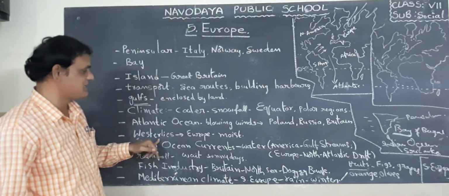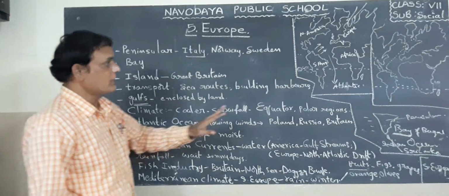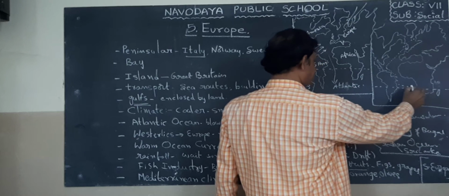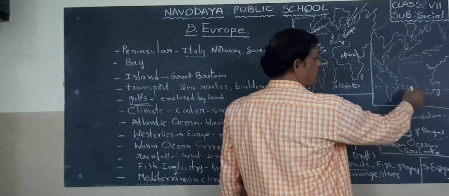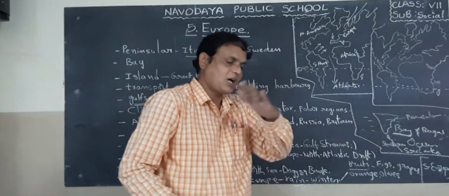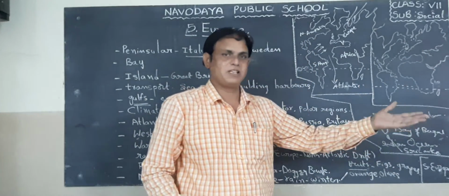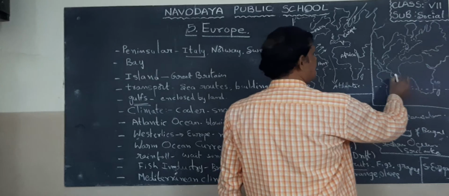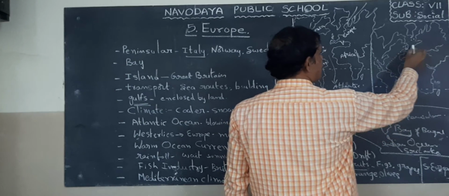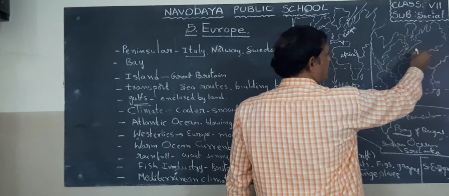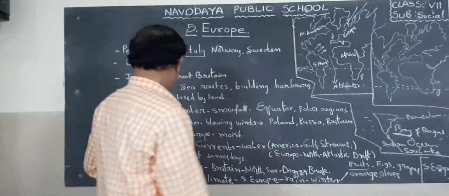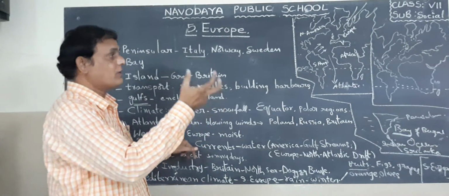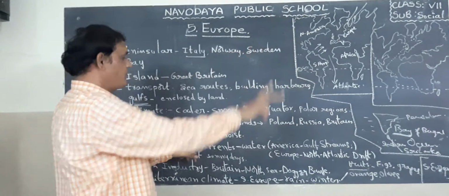Next, what about westerlies? Look at the second picture here. From the equatorial region, the winds blow upon the water body. Actually, the water body is not constant. It is always moving from one place to another. So the water moves along with the wind, and while it is moving, it takes some moisture over these areas of European countries. They are called westerlies. They are bringing moisture from the equatorial region to European countries.